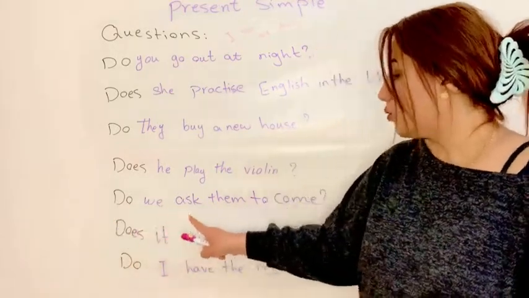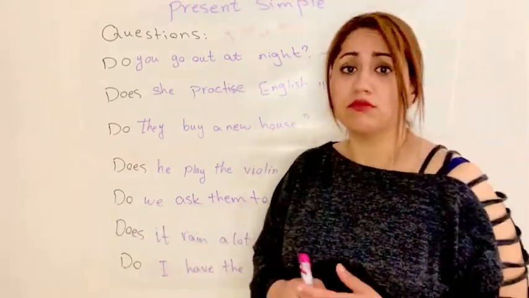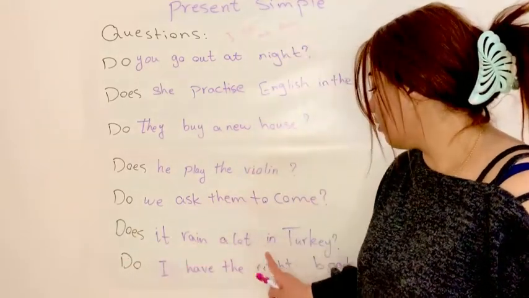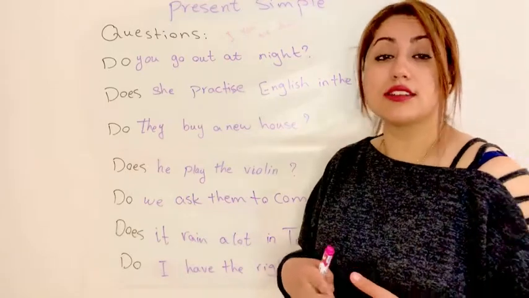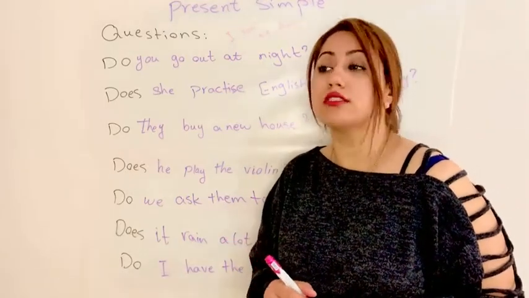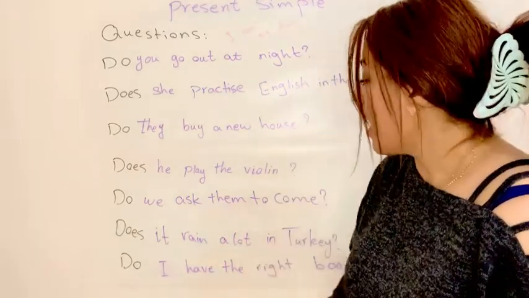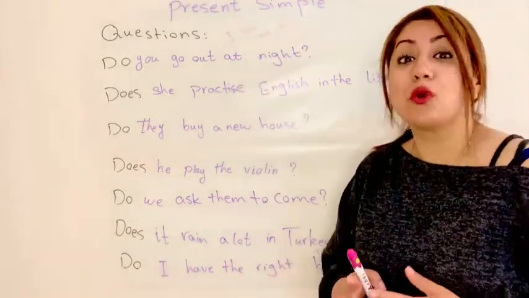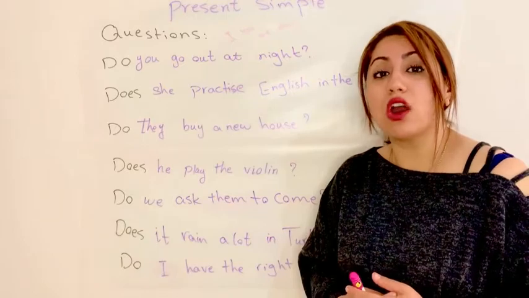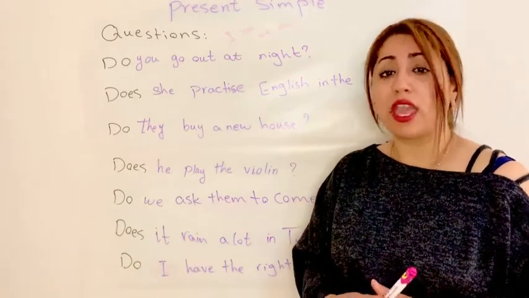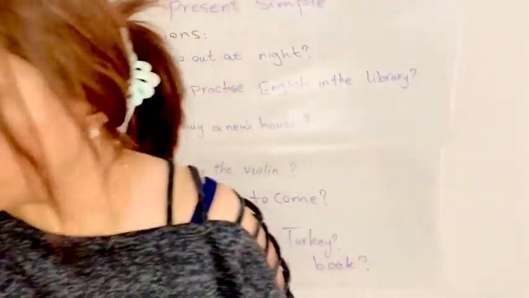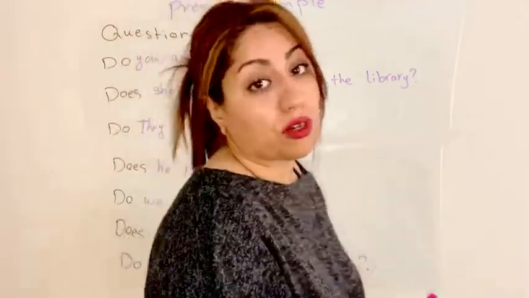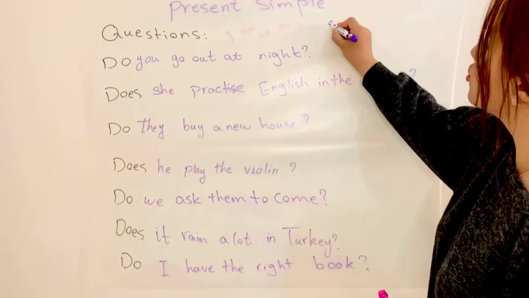Do we ask them to come? Does it rain a lot in Turkey? Yes, it does. And do I have the right book? Sometimes we have just a simple sentence and we can change it to question form too. Like, she drives a car.